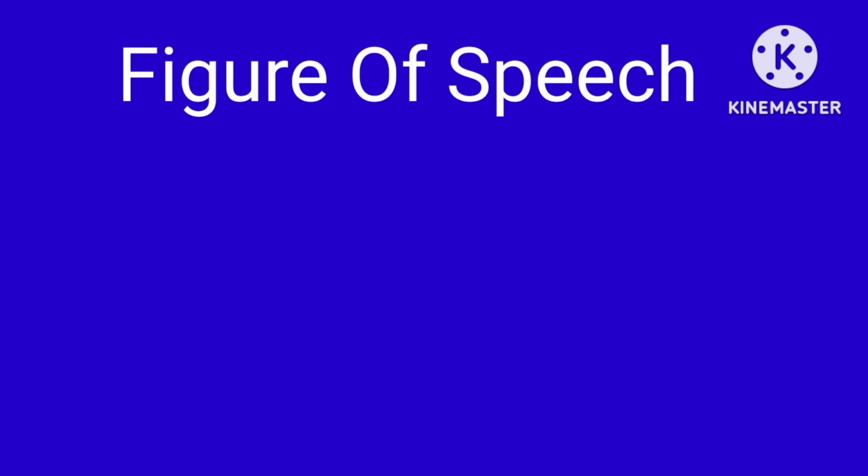Now let us move to our next figure of speech, and that is assonance. So what is assonance? In our last video we read about alliteration. I think most of you remember that. What is alliteration? Alliteration is a figure of speech where similar consonant sounds are used at the beginning of words in a sentence.